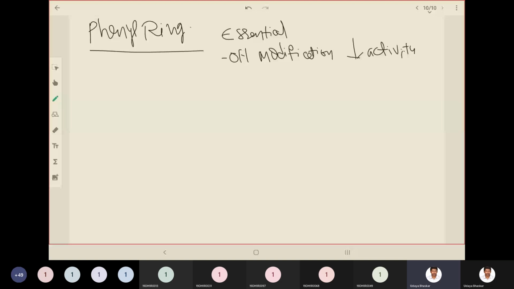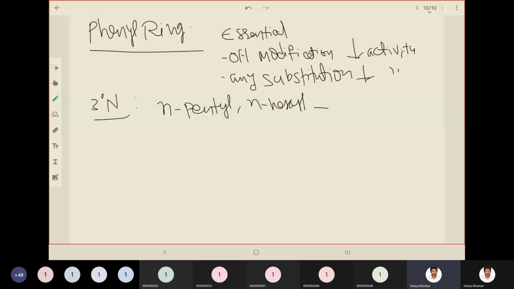Then they have tried modifying the tertiary nitrogen. When the nitrogen is linked to an alkyl group, if it is an n-pentyl, a straight chain pentyl, or hexyl, it will have agonistic properties. But if you put an allyl group, then it acts as an antagonist, a narcotic antagonist.